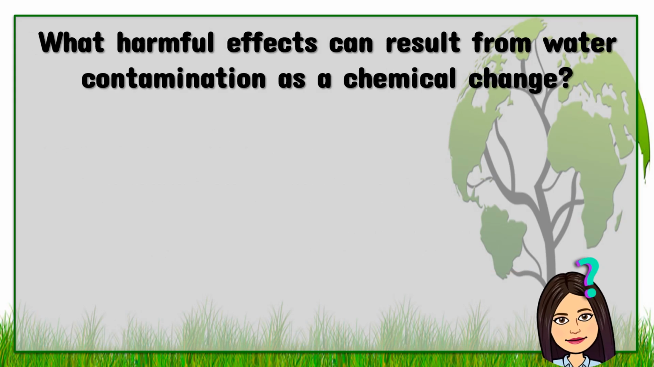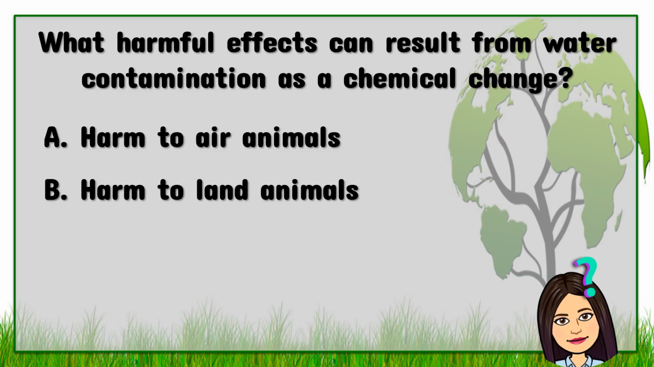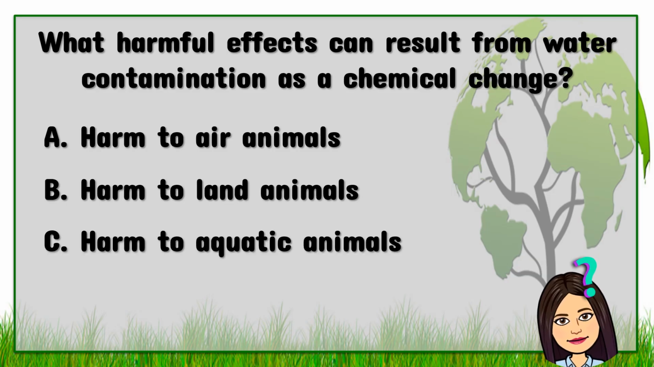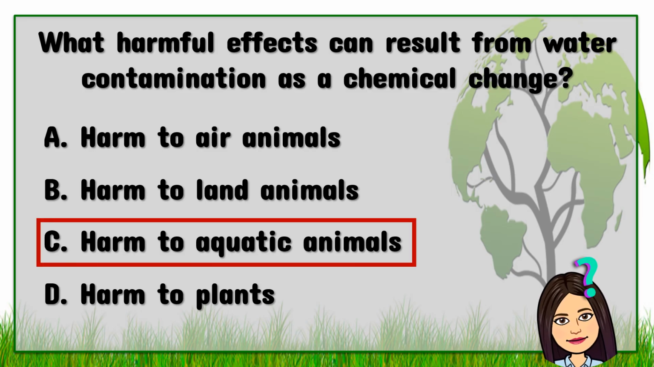What harmful effects can result from water contamination as a chemical change? A. Harm to air animals. B. Harm to land animals. C. Harm to aquatic animals. D. Harm to plants. And the answer is C. Harm to aquatic animals.